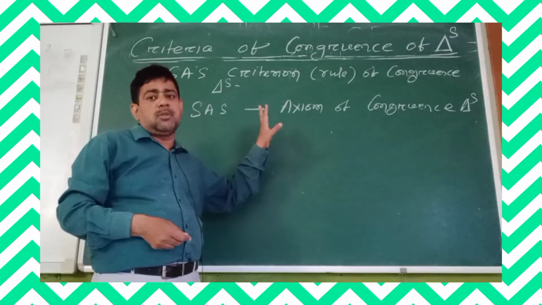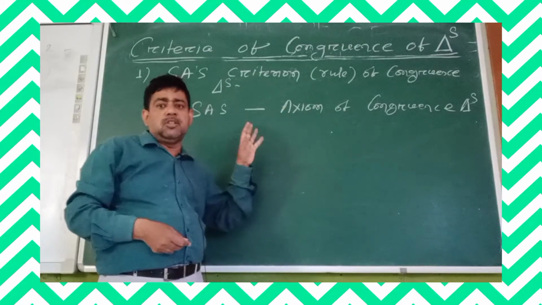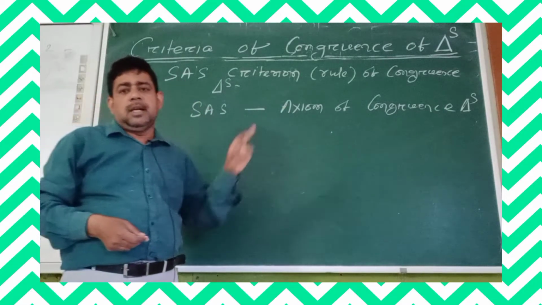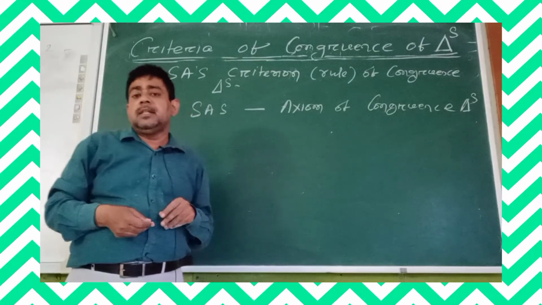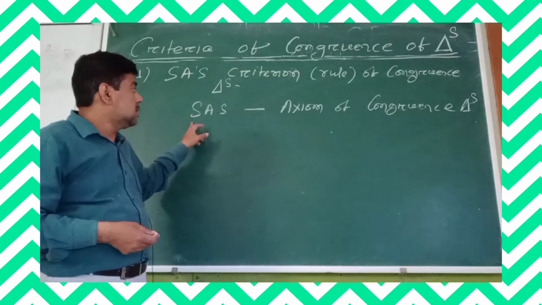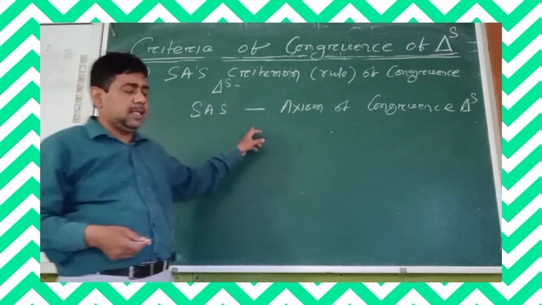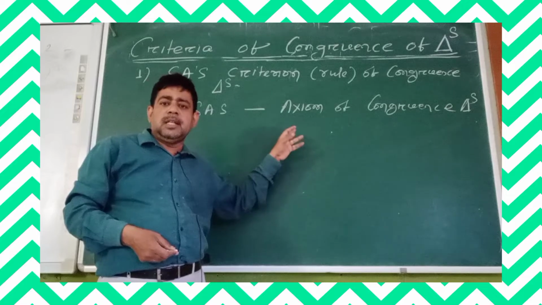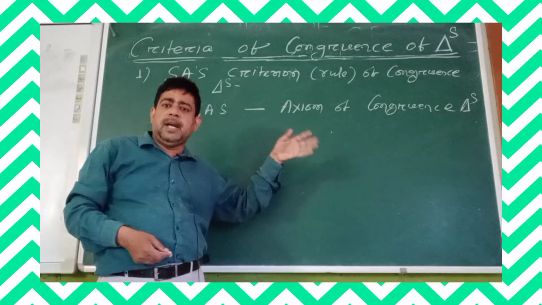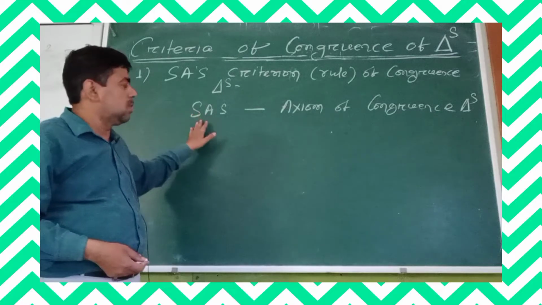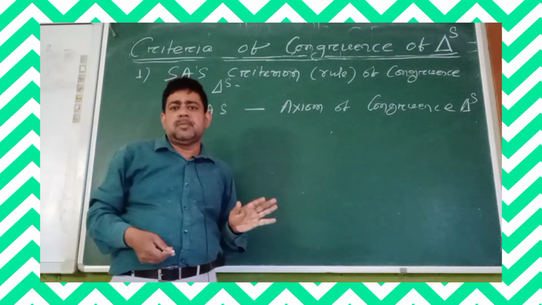So whenever you are going to prove any geometrical statement, if the side angle side condition is satisfied, then the triangles will always be congruent. Since side angle side justifies the congruency criterion and helps others to verify the conditions of congruence, it is known as the side angle side axiom of congruence.